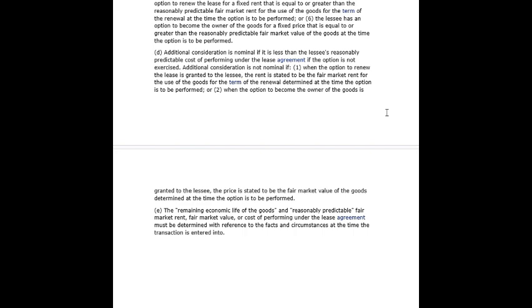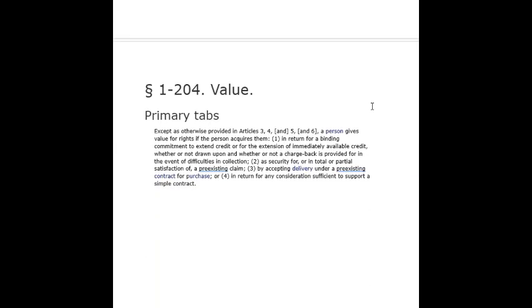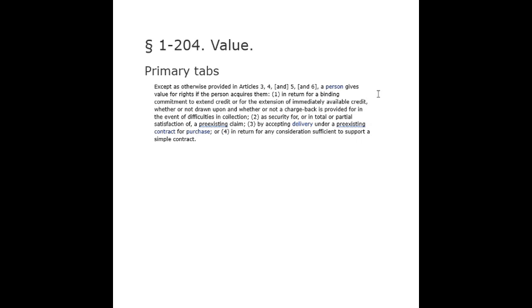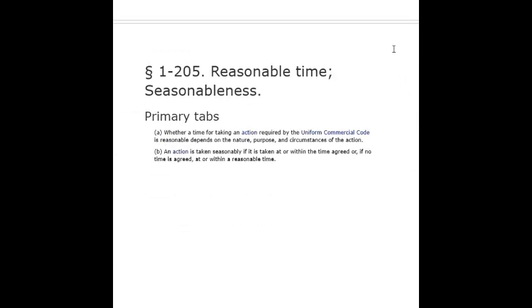Section 1-204. Value. Except as otherwise provided in Articles 3, 4, 5, and 6, a person gives value for rights if the person acquires them: 1. In return for a binding commitment to extend credit or for the extension of immediately available credit, whether or not drawn upon, and whether or not a chargeback is provided for in the event of difficulties in collection. 2. As security for, or in total or partial satisfaction of, a pre-existing claim. 3. By accepting delivery under a pre-existing contract for purchase, or 4. In return for any consideration sufficient to support a simple contract.